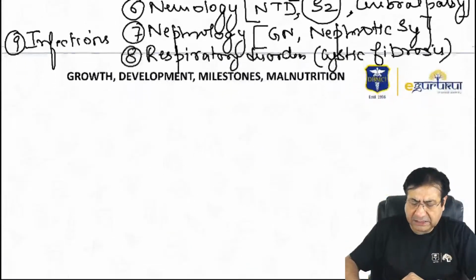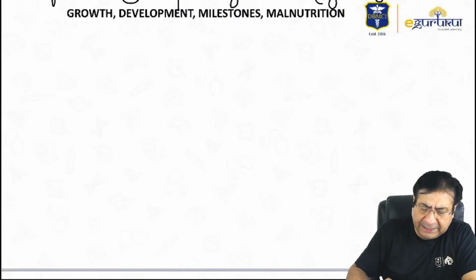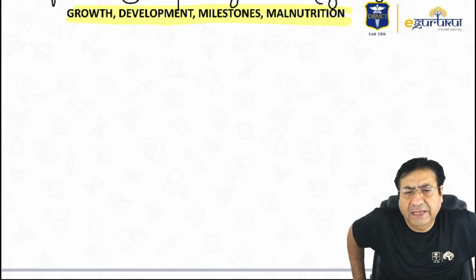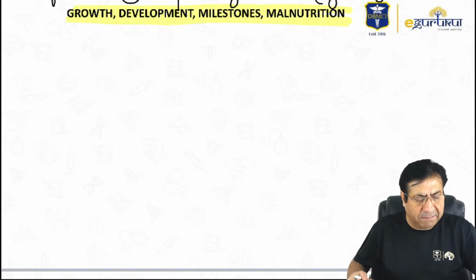So let me start with a few important things which I feel are relevant. And the first important thing that we will start with in our revision class is growth, development, and malnutrition.